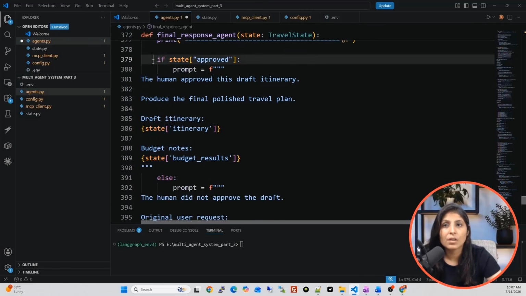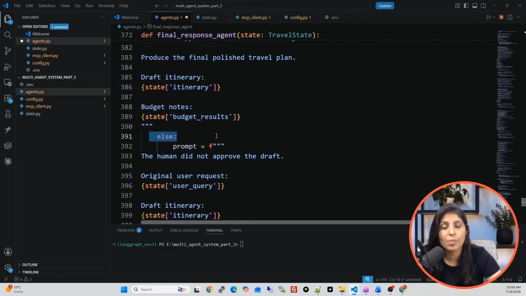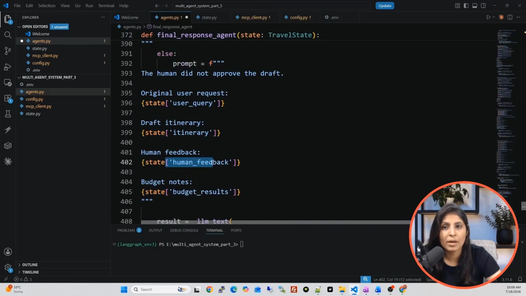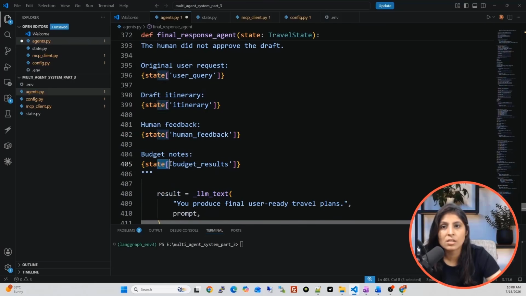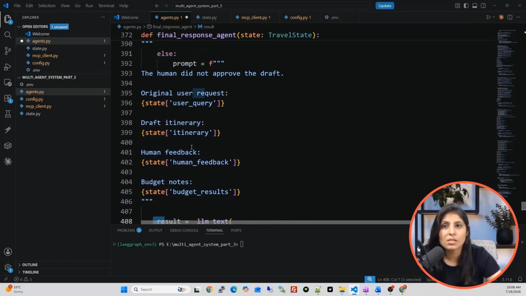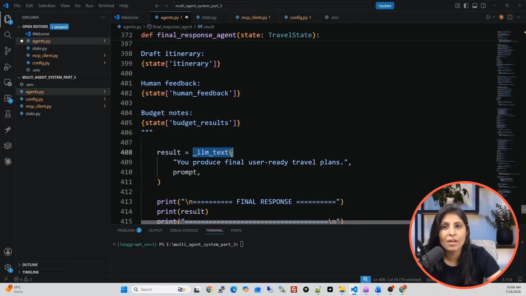And if the human didn't approve it, in the else part we have the prompt for when the user didn't approve the itinerary. So in that case the prompt to the LLM will be: the human didn't approve this draft, the original user request is this, the itinerary prepared by the itinerary agent is this, this is the feedback which the human gave, and this is the budget result.